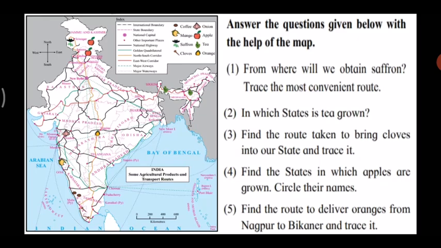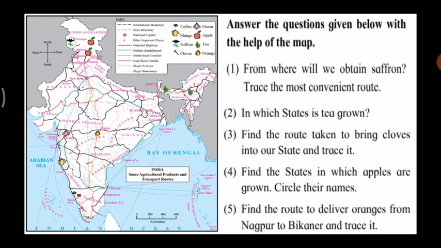Then the next is, find the states in which apples are grown and circle their names. Now, in which states can you see the symbols of apples shown on the map? It is shown in the state of Jammu and Kashmir. Look towards the north side. It is shown in Jammu and Kashmir and it is shown in Himachal Pradesh.